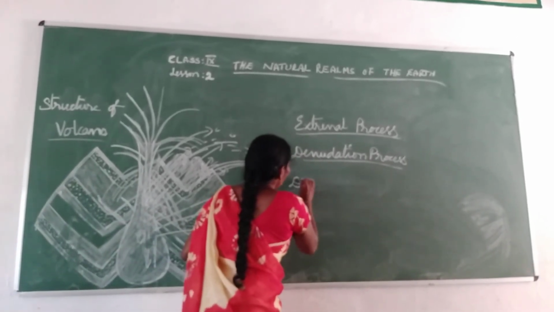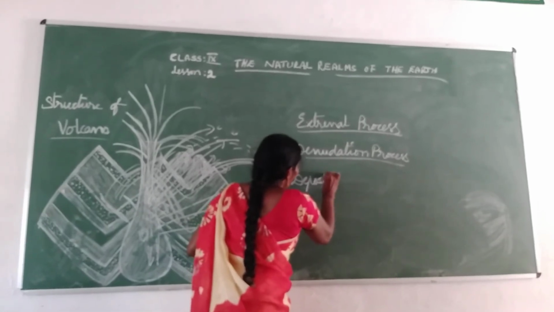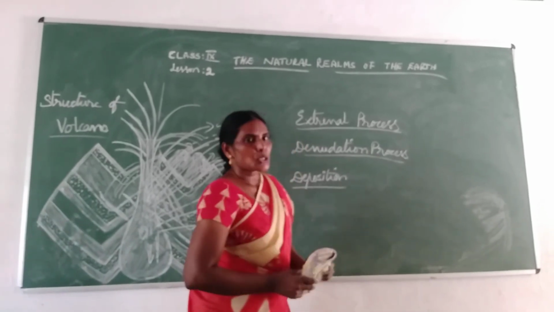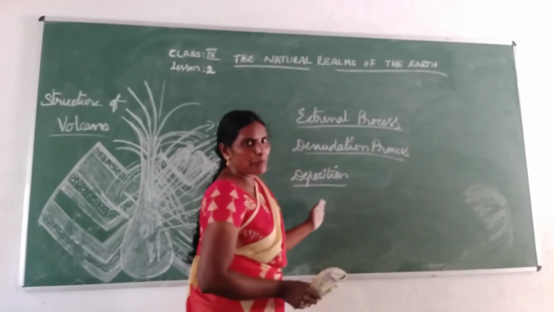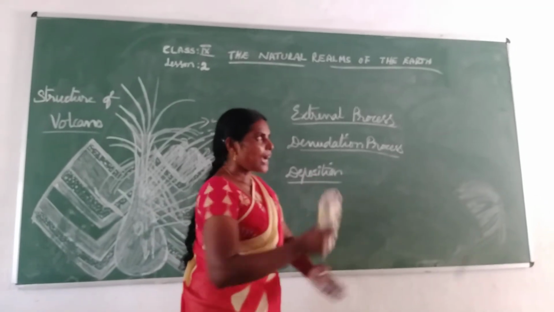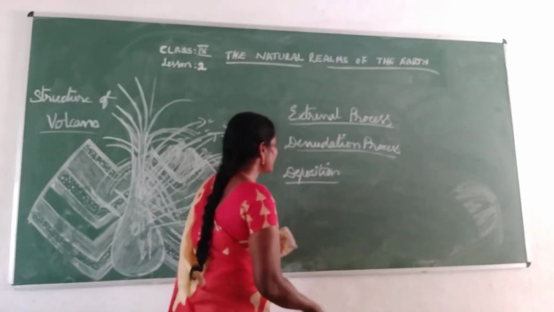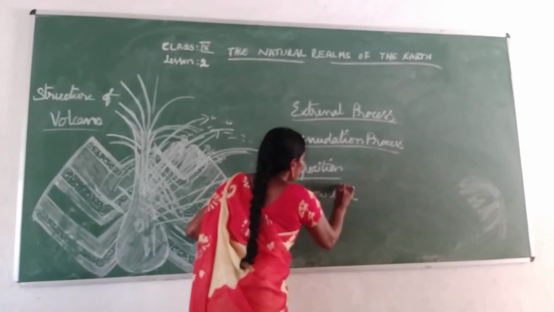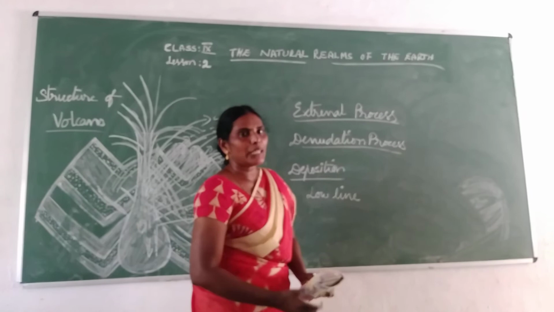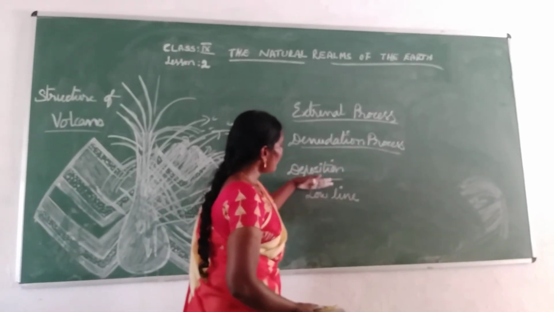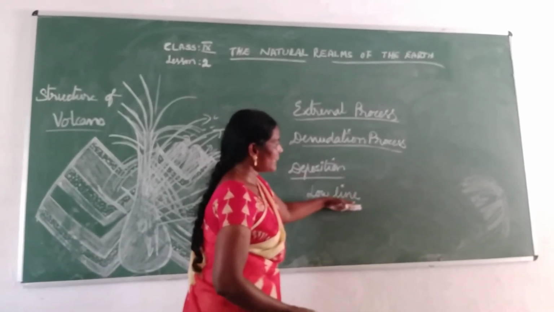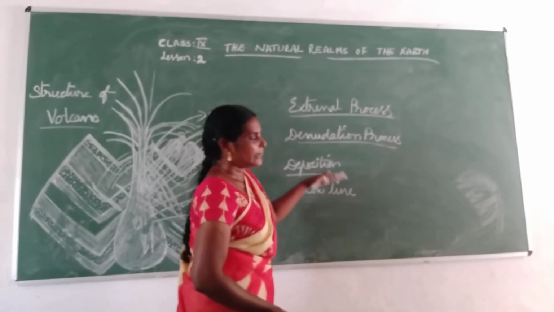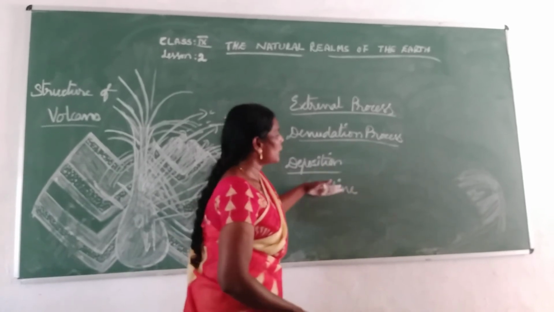Okay. Then the fourth one is deposition. So what is deposition? Again, this separated material will travel a long distance. That means in low-lying areas only, the separated material will be deposited.